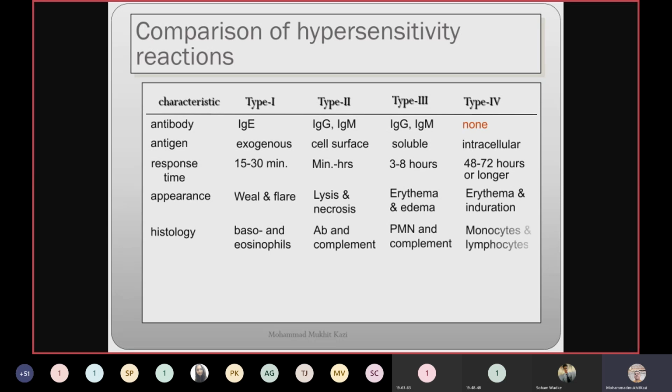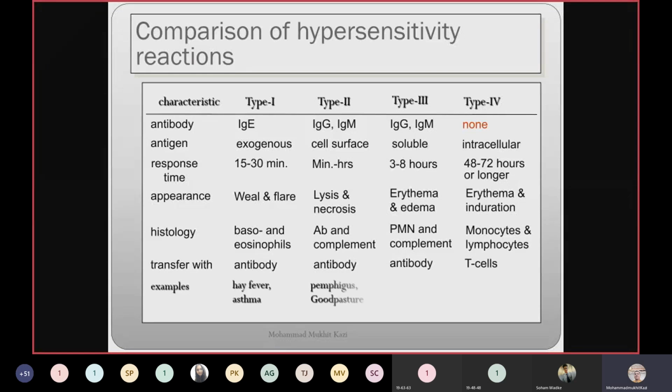Histology: generally you can see basophils and eosinophils in type 1, antibodies and complement in type 2, polymorphonuclear cells and complement in type 3, monocytes and lymphocytes in type 4. Transfer: yes, possible, serum, and T cells. Antibody means serum, and T cells, of course. So passive transfer is possible in the first 3. Okay. Examples: hay fever, asthma in the first. Second, pemphigus, Goodpasture. And third, farmer's lung or systemic lupus erythematosus. And fourth, TB test or poison ivy or granuloma.